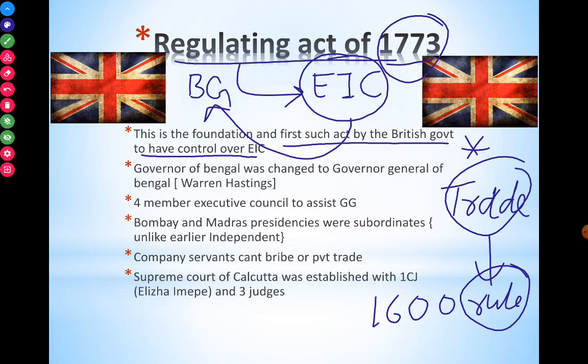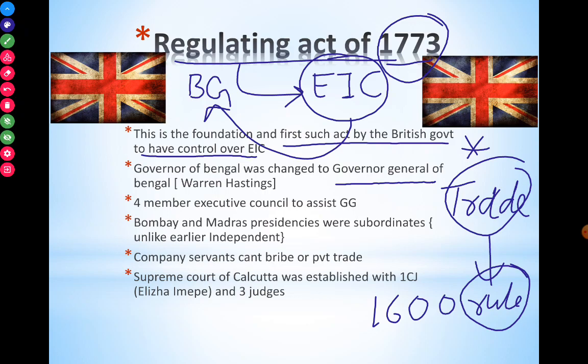The Governor of Bengal was changed to Governor General of Bengal. See, there is a change. We know Robert Clive was the Governor of Bengal in the Battle of Plassey, and in the Battle of Buxar too. Governor of Bengal is a term given to a person, just like we say Narendra Modi is the Prime Minister of India. Governor of Bengal is a term given to a certain person who is appointed there. That was changed into Governor General of Bengal. So you can expect questions like who was the first Governor General of Bengal, or statements like the first Governor General of Bengal was Warren Hastings.